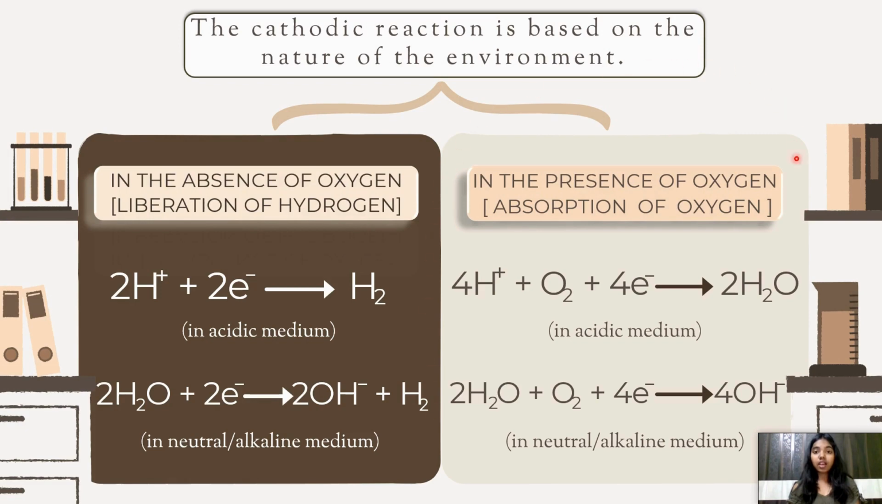The cathodic reaction can occur both in presence and absence of oxygen. In an acidic medium without oxygen, hydrogen is liberated, while in an alkaline medium, hydroxide ions are formed along with the release of hydrogen. When oxygen is present, in acidic medium, oxygen is absorbed, and in alkaline medium, hydroxide ions are formed.